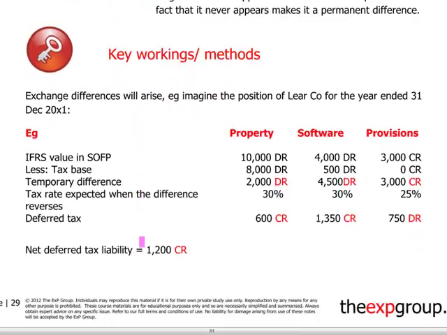Key workings and methods to remember in the exam. We will have to calculate both the IFRS base and then the tax base for each asset and liability at the year end. You don't need to know any taxation rules, it will be presented to you in the exam. The difference between the two is what we want to actually classify as temporary or permanent difference. In terms of property, for instance, we have an IFRS value of 10,000 with a tax base of 8,000, meaning the temporary difference between the two is 2,000.